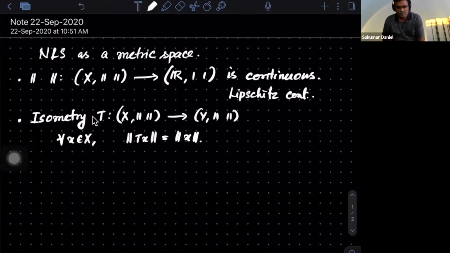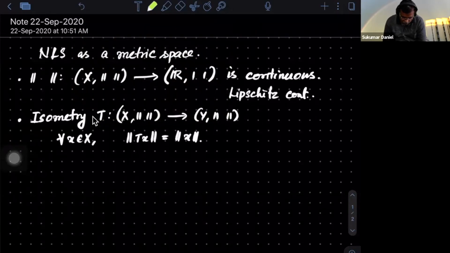Typical books write with some suffix and all. I am avoiding it. It will be clear that when I say Tx, Tx is an element in Y, so when I say norm of Tx, it's a norm in Y. And here there may be another norm, which is called norm X. Though I'm using general norm notation, I will not use this again and again. The context will make it clear. Okay, so this is an isometry.